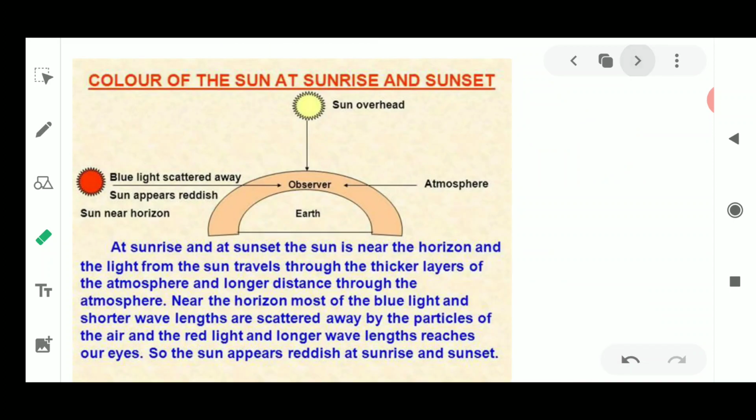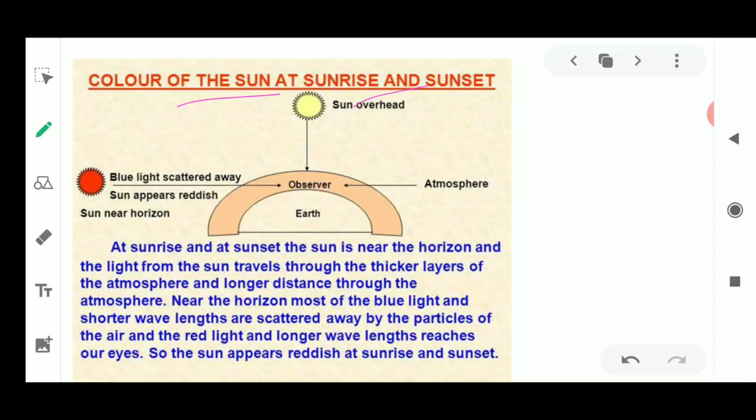Okay, now we move on to the next slide and the next phenomenon, which is the sunrise and sunset. The color of the sunrise and sunset means the color of the sun during these two natural phenomena. Now what is the color of the sun at sunrise and sunset?